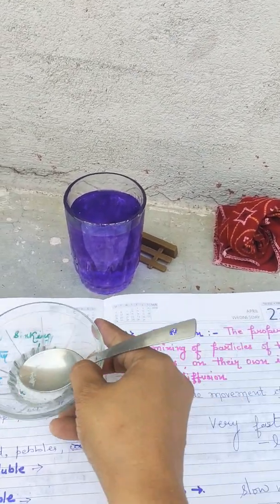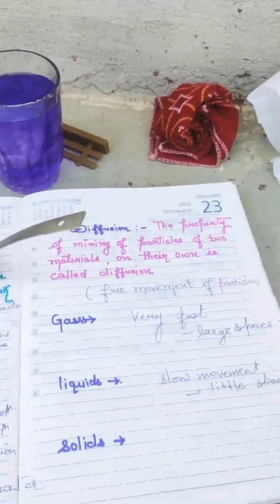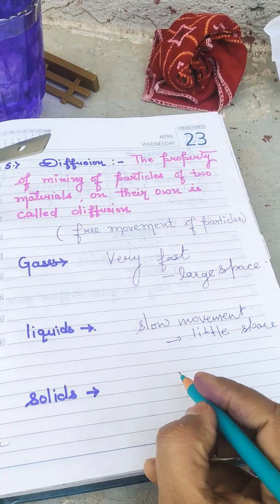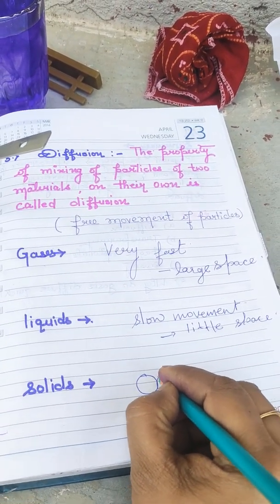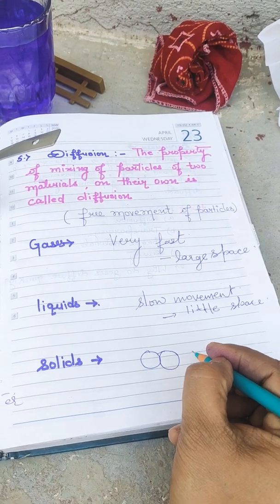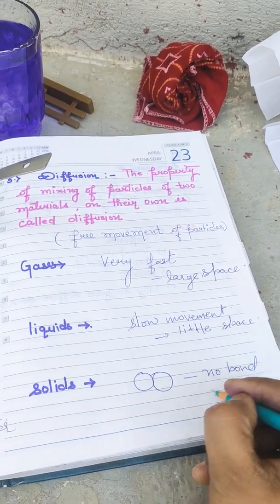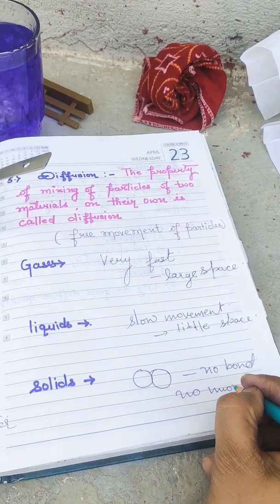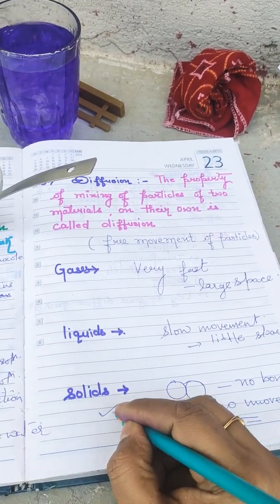Why? Because we know that solids do not have space at all. The movement of particles is not at all free, as the particles are held with a strong force of attraction. There is no bond, hence no movement. Hence diffusion cannot be seen in the case of solids.